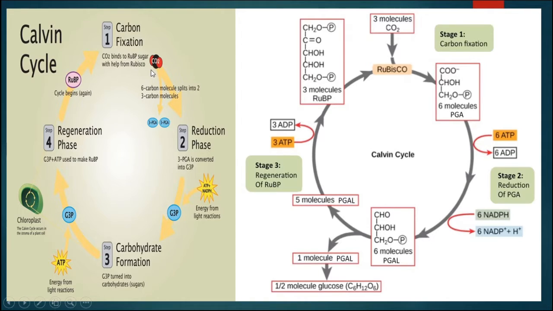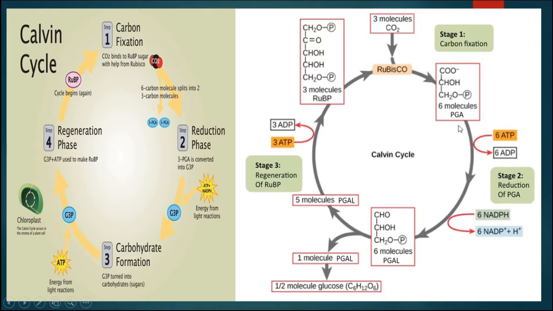The first step is carboxylation, that starts with RuBP, and 1 carbon atom, that is CO2, will come into the system from the atmosphere, and after carboxylation it will form 3 PGA, phosphoglyceric acid, a 3 carbon molecule.